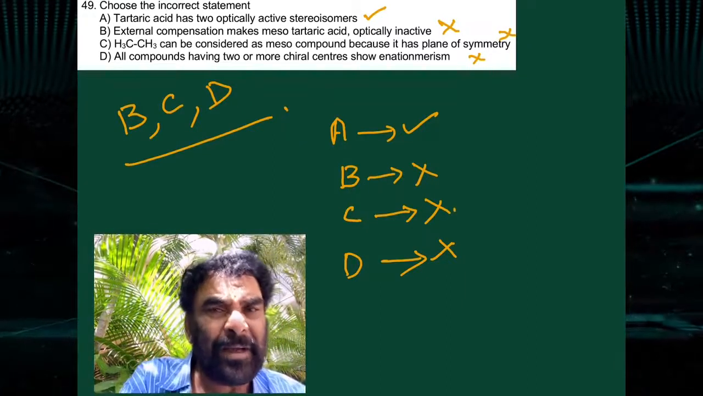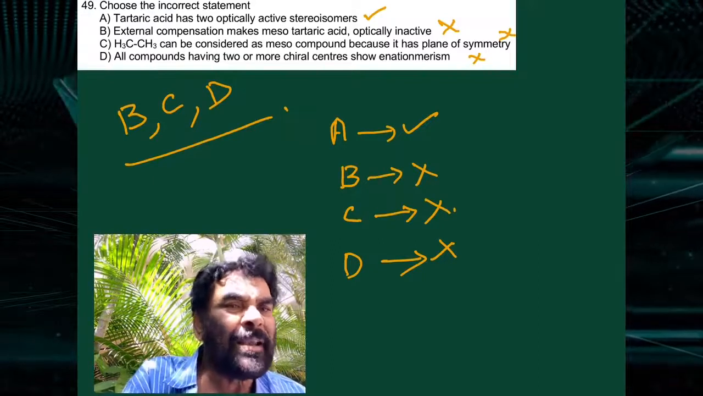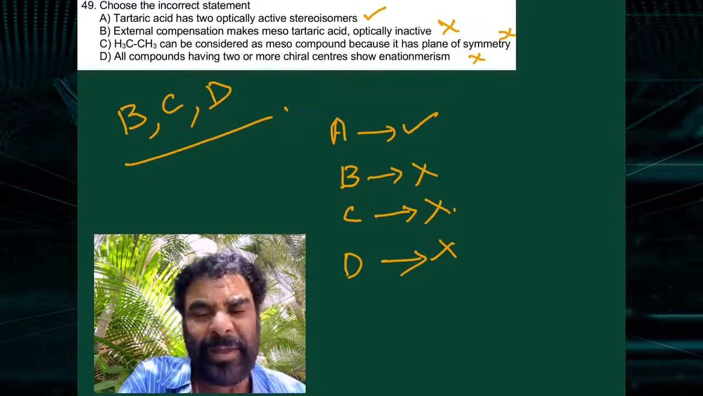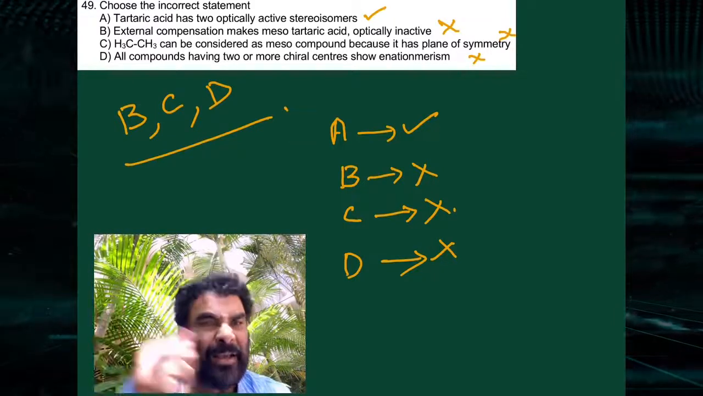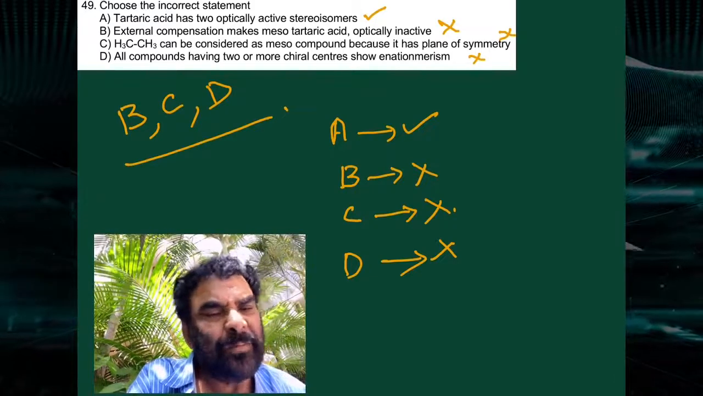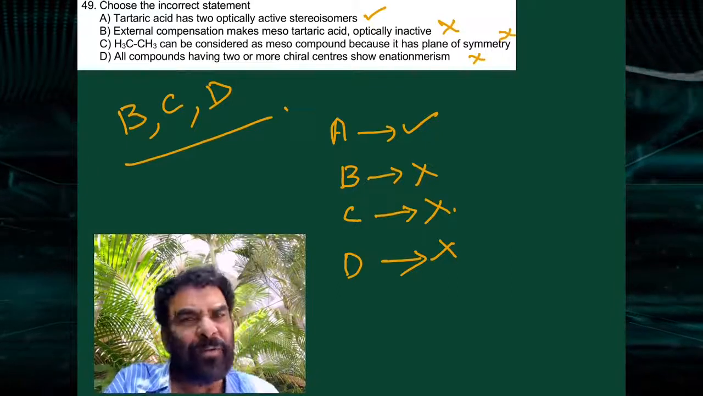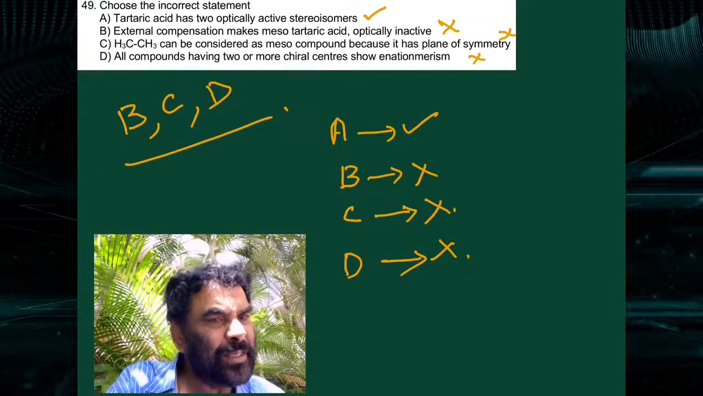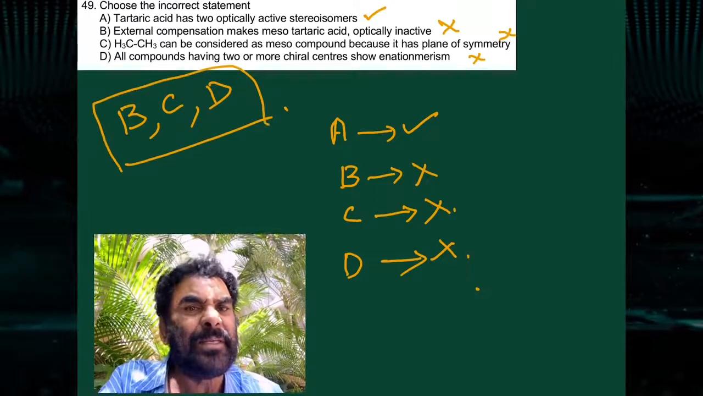D. All compounds having 2 or more chiral centers show enantiomerism. No. Two or more chiral centers may or may not show enantiomerism. They may show it, but sometimes they are meso compounds. Therefore, this is also a wrong statement. B, C, D are wrong. So he is asking for the incorrect statements. B, C, D is the correct option.